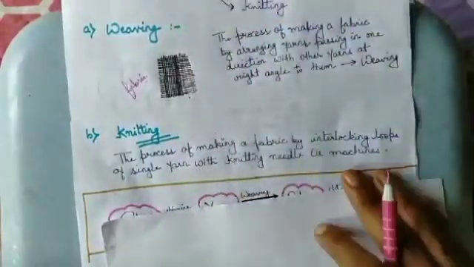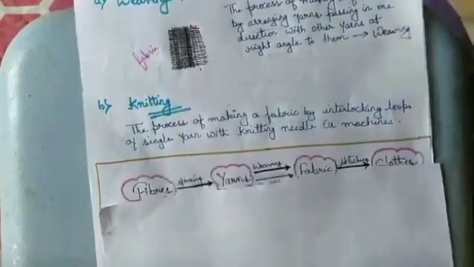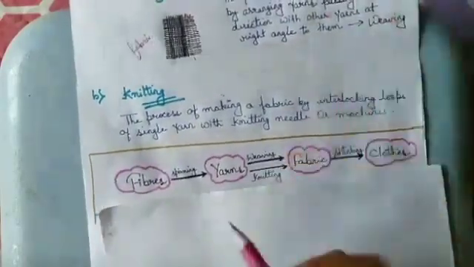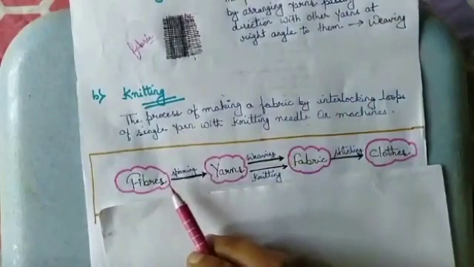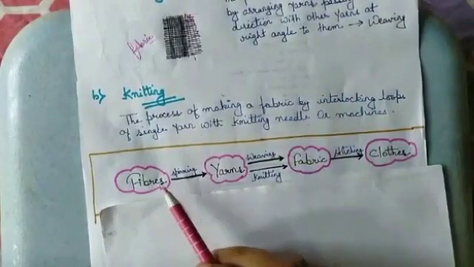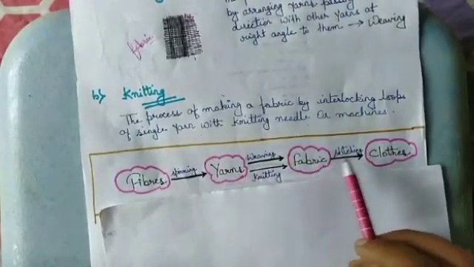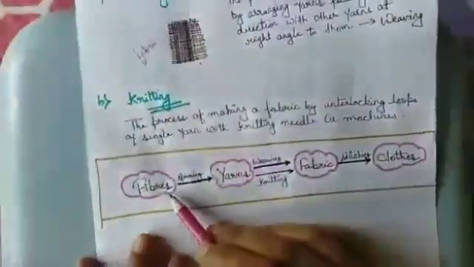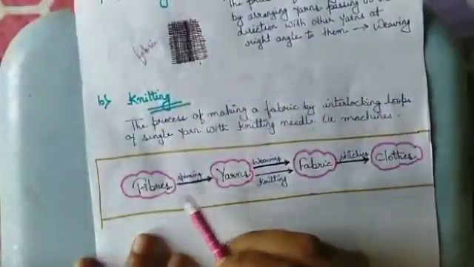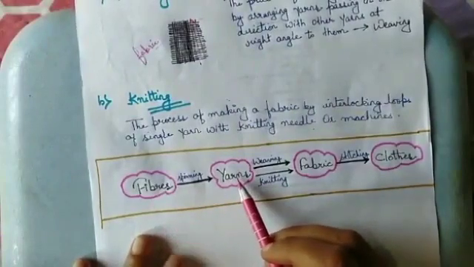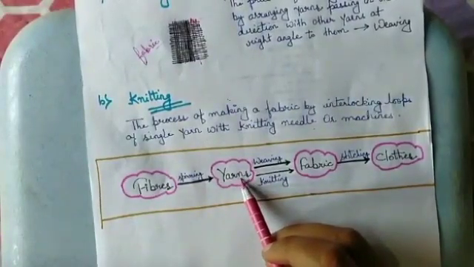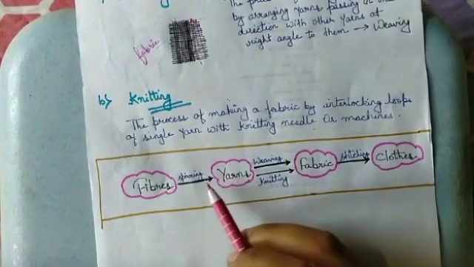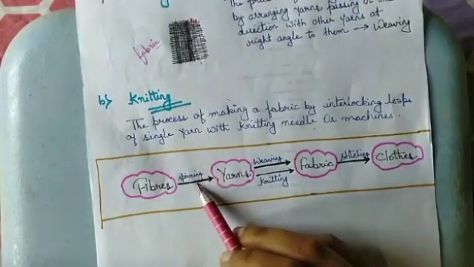Now if I summarize all the topics that I discussed here: fibers, yarn, fabric, clothes. When a bunch of fiber is pressed and twisted, it forms a yarn by the process called spinning.